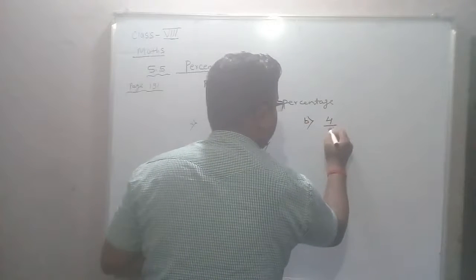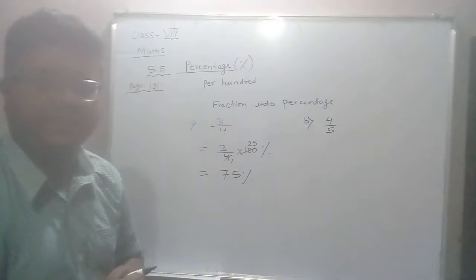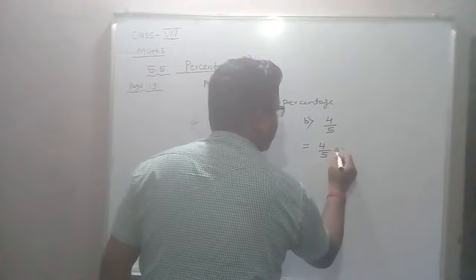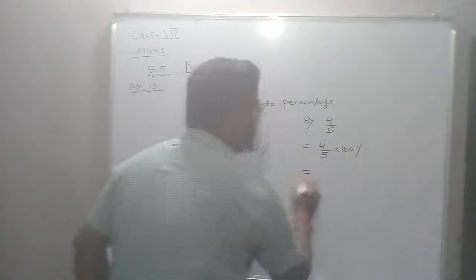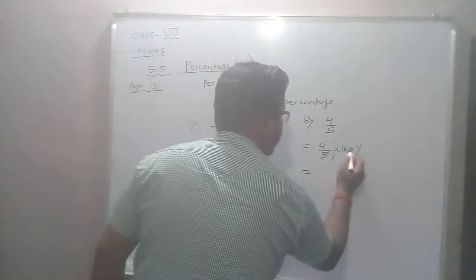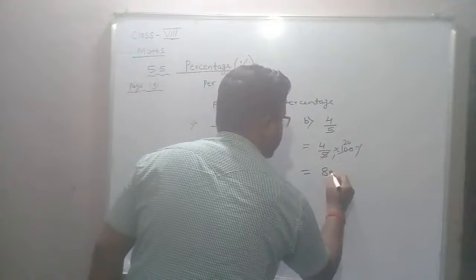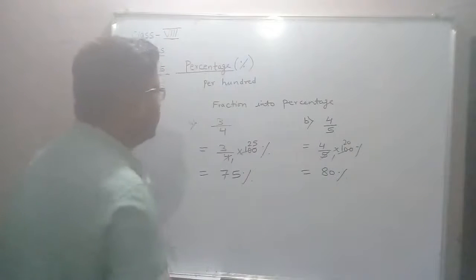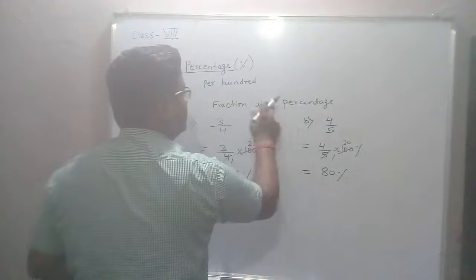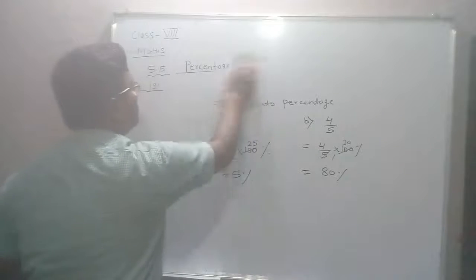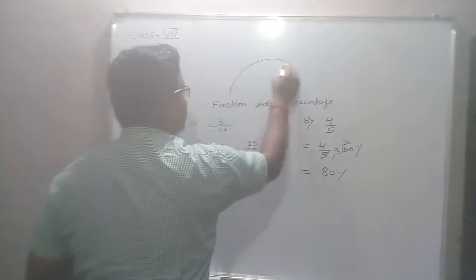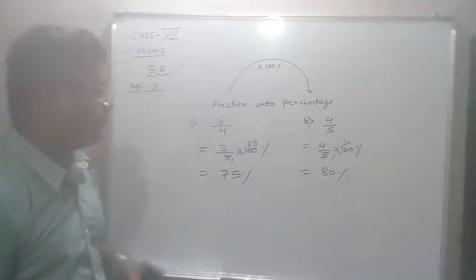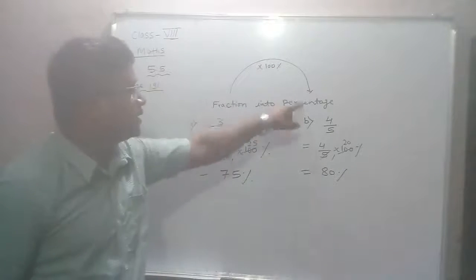Let me show you one more example. 4 upon 5 is in fraction. Change it into percentage. You simply need to multiply 4 upon 5 by 100%. You can cancel: 5 ones are 5, 5 twenties are 100, so the answer is 80%. So simply remember, to change a fraction into percentage, you have to multiply by 100%.